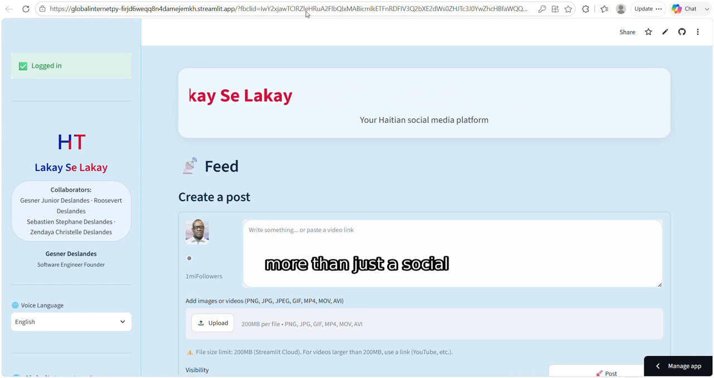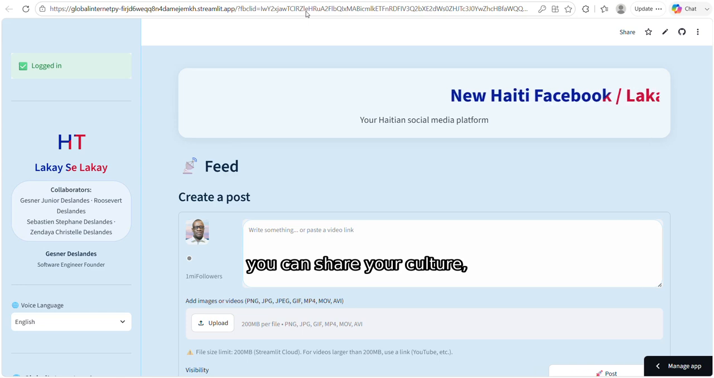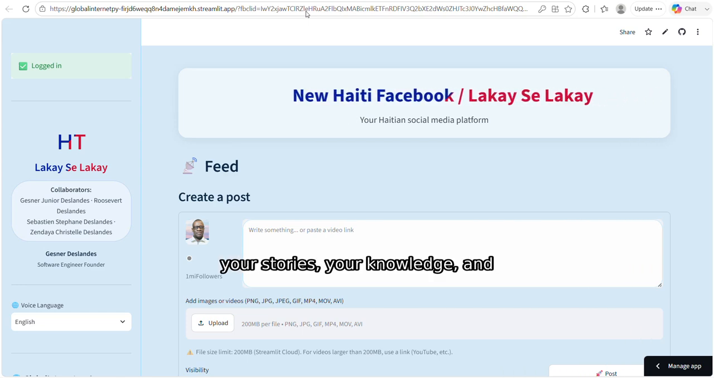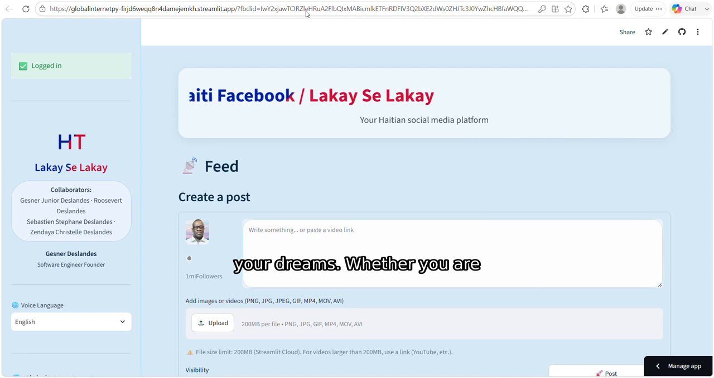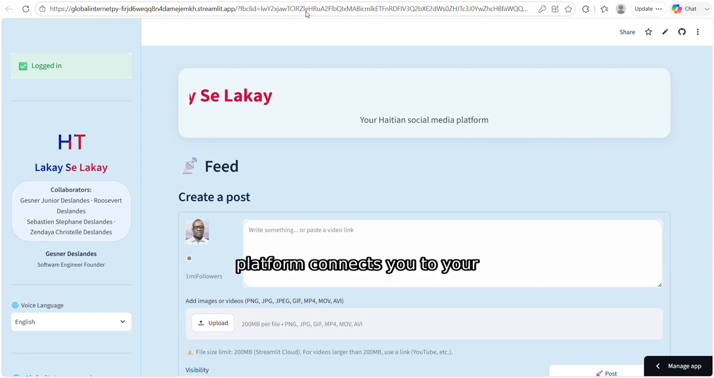Lakay is more than just a social network. It is a digital home for every Haitian, where you can share your culture, your stories, your knowledge, and your dreams. Whether you are in Haiti or abroad, this platform connects you to your roots and to a community that cares.